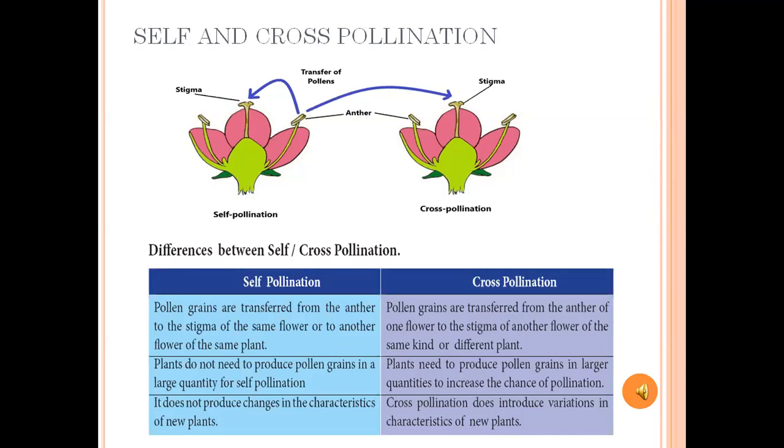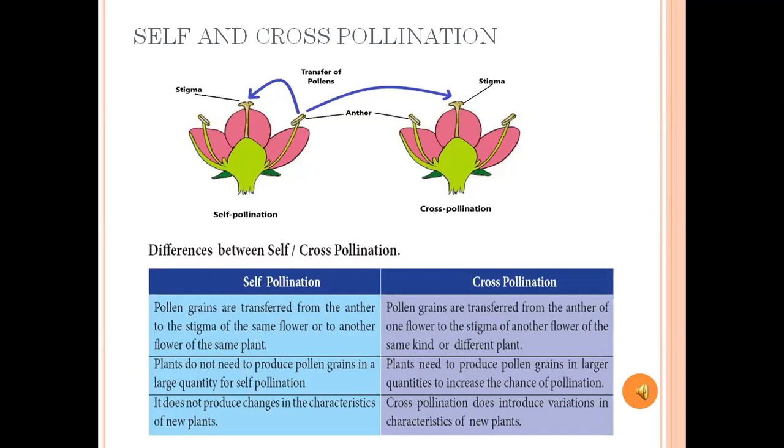Second one, cross-pollination. Cross-pollination means pollen grains stick to their legs, wings or abdomen when they move from one flower to another. This is called cross-pollination.